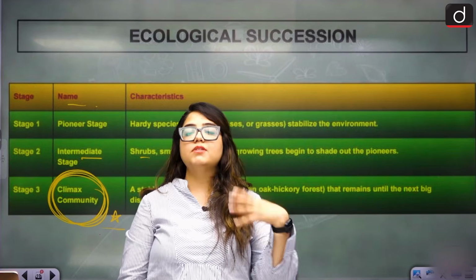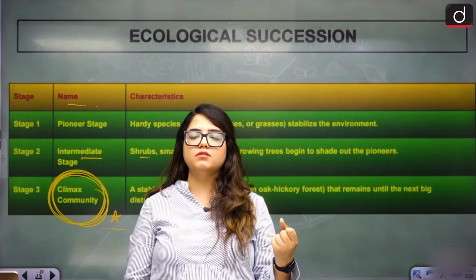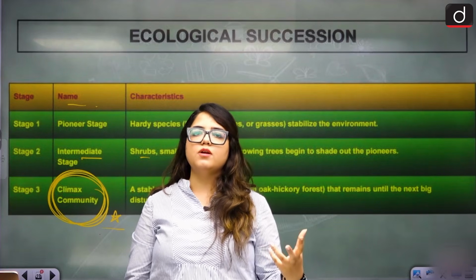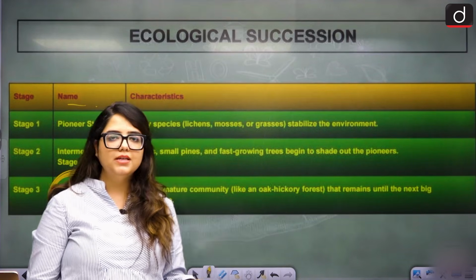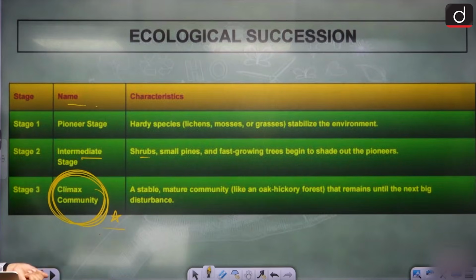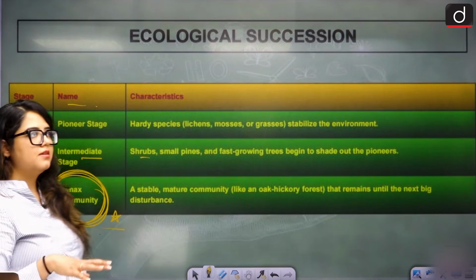Yeah? So there has to be some big thing to happen, big effect to come. Only then they would replenish. Yeah, clear? These are the stages of succession. This is ecological succession. Clear? Do we understand that?